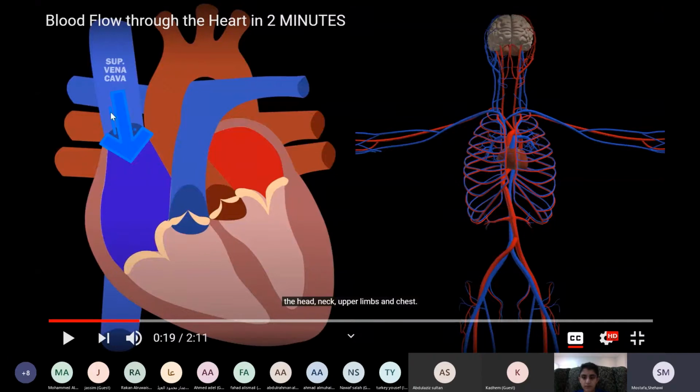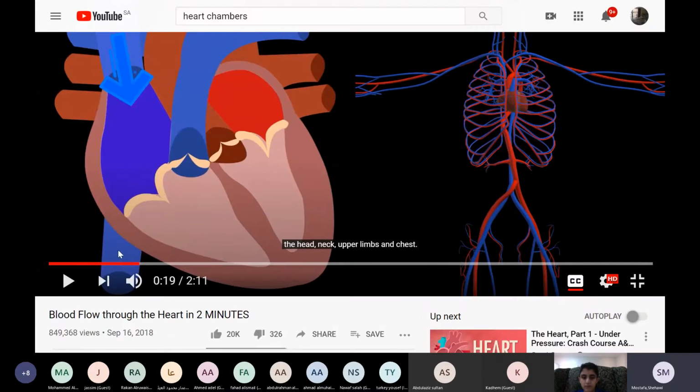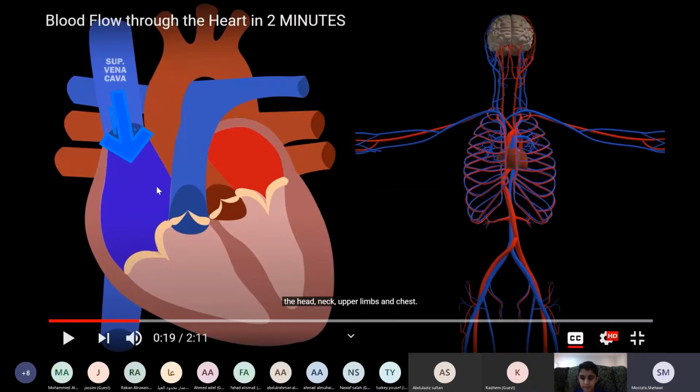This is called superior vena cava. If you go down here, you will find inferior. This one below here is called inferior vena cava. This will carry blood from the trunk and the lower part of your body to the heart. So we have superior and inferior vena cava. Generally, we say vena cava.